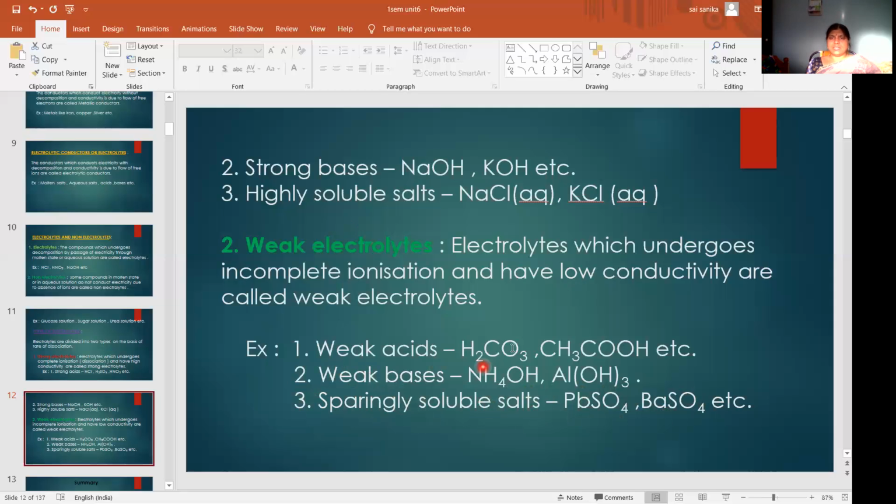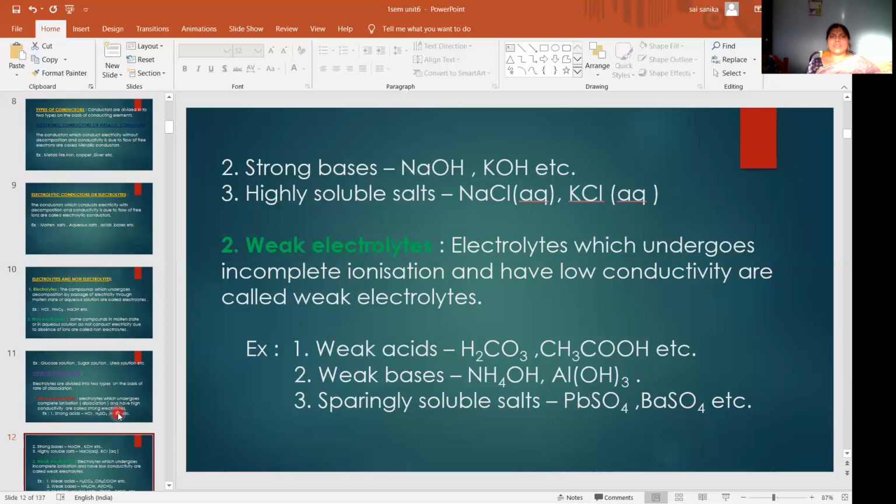Weak acids: carbonic acid, acetic acid. Weak bases: ammonium hydroxide and aluminum hydroxide. Sparingly soluble salts: lead sulfate, BaSO4. So these all are weak electrolytes.